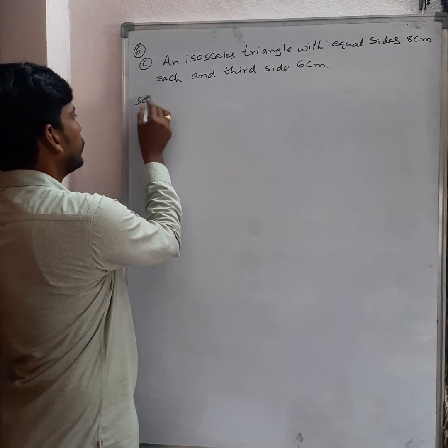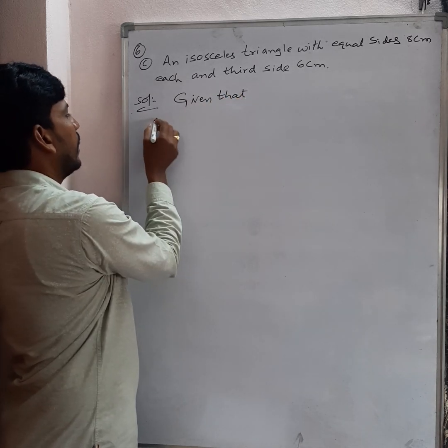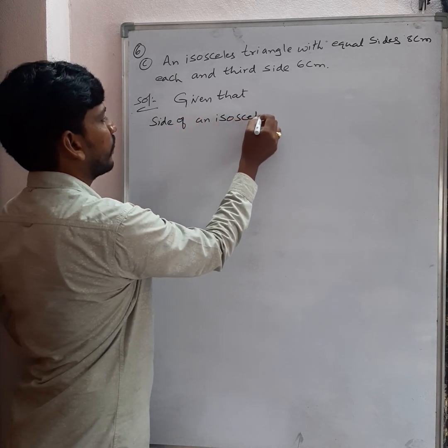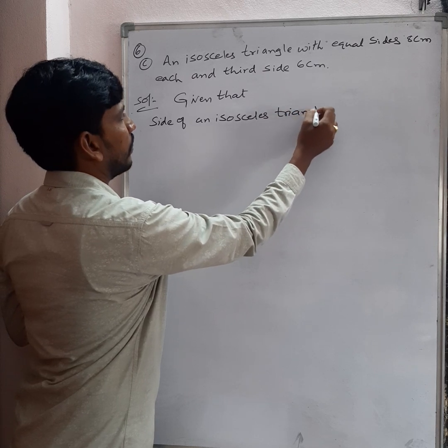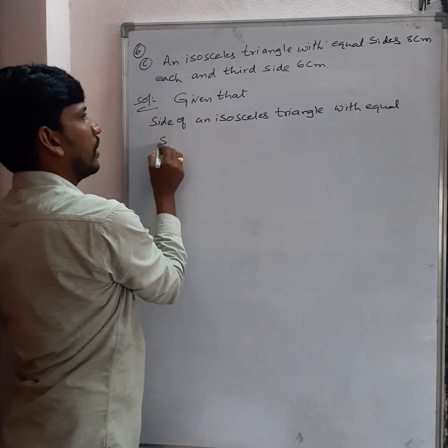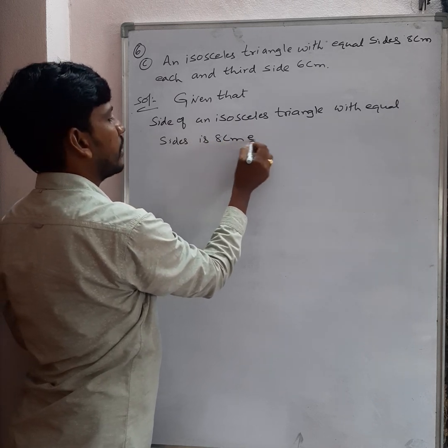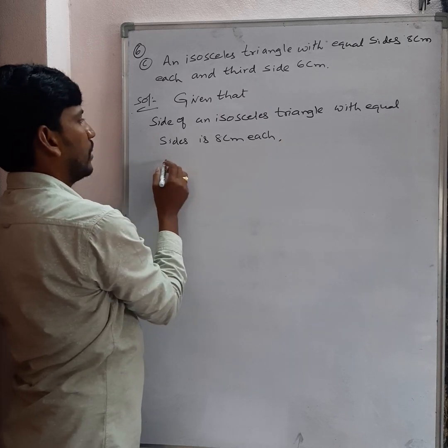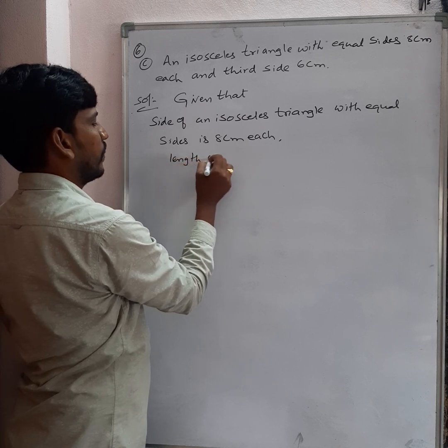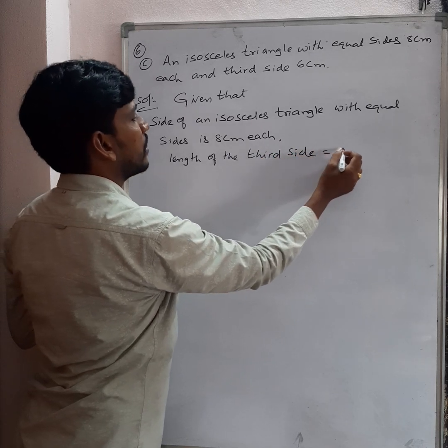Now see this here. Given that side of an isosceles triangle with equal sides is 8 centimeter each, and as well as length of the third side is 6 centimeter.